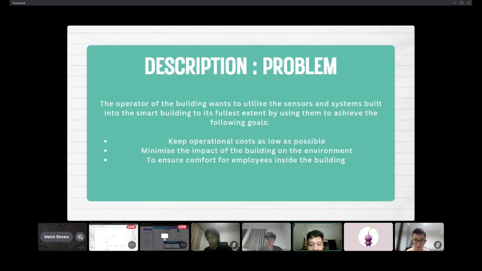Description of the problem. The operator of the building wants to utilize the sensors and systems built into the smart building to their fullest extent by using them to achieve the following goals: to keep operational costs as low as possible, to minimize the impact of the building on the environment, and to ensure the comfort of the employees inside the building.